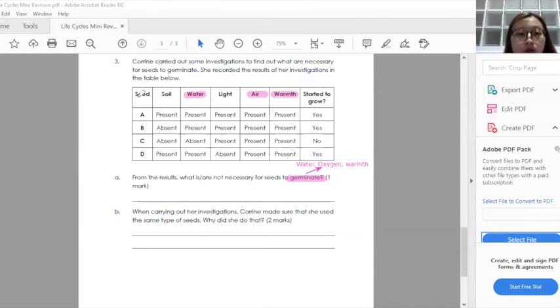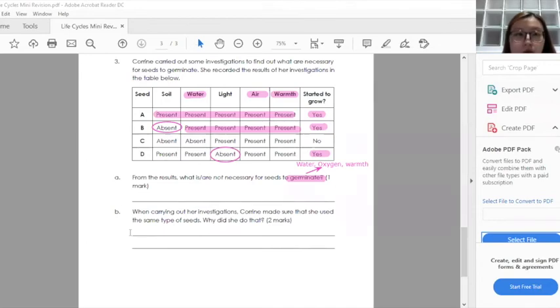Okay, but we look at the table, right? If the question is asking you for what are not necessary for seeds to germinate, it means that even without that factor or even without that variable, the seeds are still able to germinate. So we have, you see your yes, started to grow, right? So all these 3, all these are present. Whereas for here, the second one, we have your soil, which is not present. See, your soil is absent. And lastly for your D, see here, your light is absent.